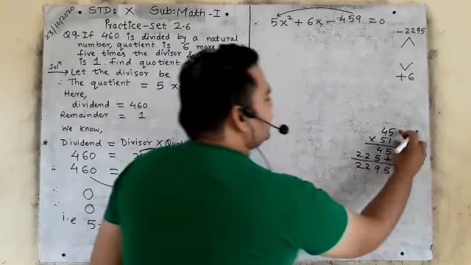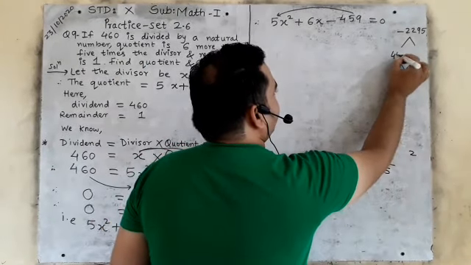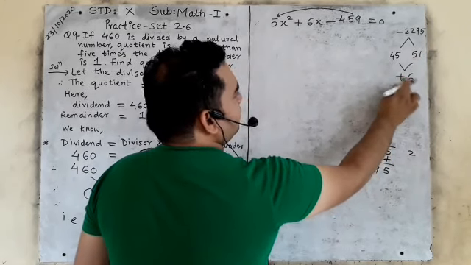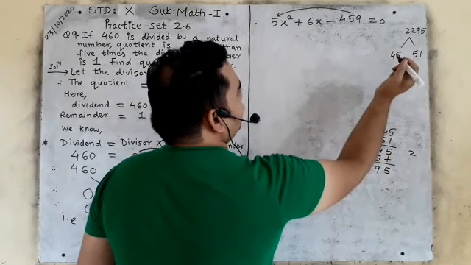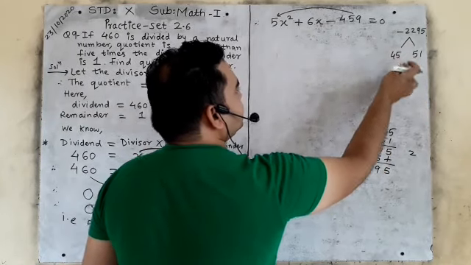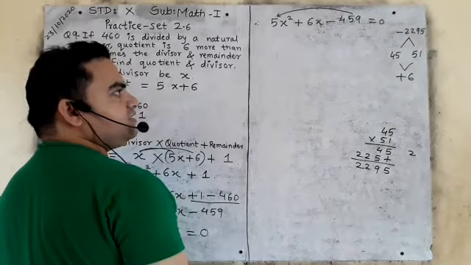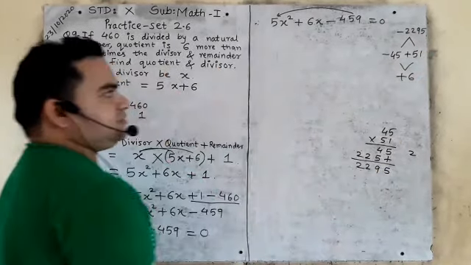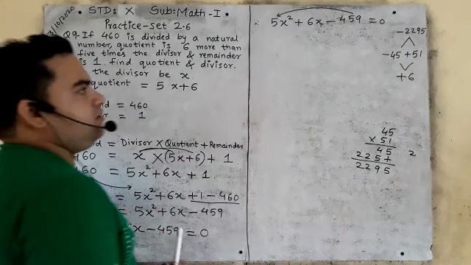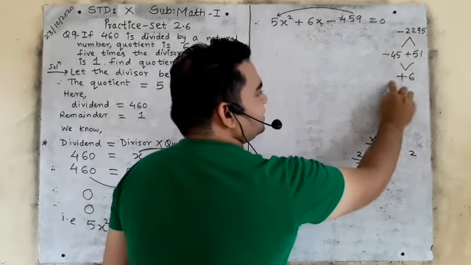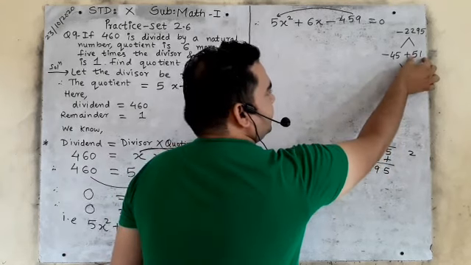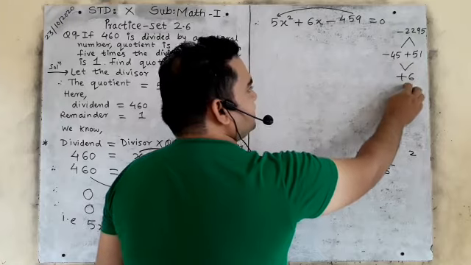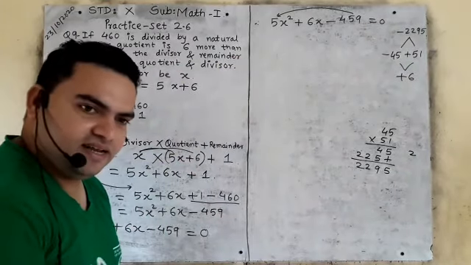So what two factors will be here? 45 multiplied by 51. Your answer is plus 6. So what will be your plus and minus? You can say 51, 45 also. Yes or no? So you will write here this is minus and this is plus. Is it clear? Why? Bigger number should be positive because your answer is plus. So bigger number should be positive. This is smaller. So 51 minus 45, answer will be plus 6. Is it clear? Sign of the bigger number.